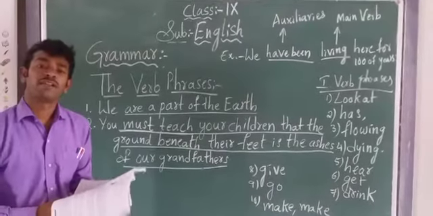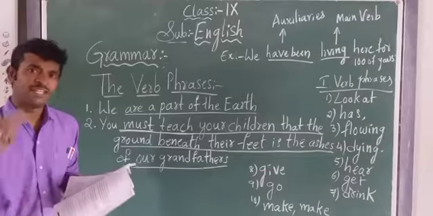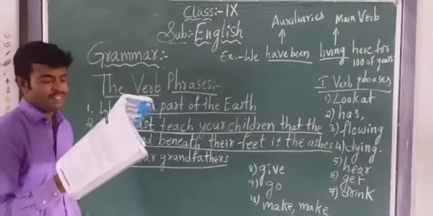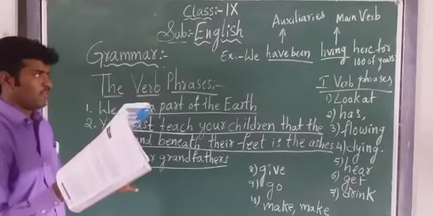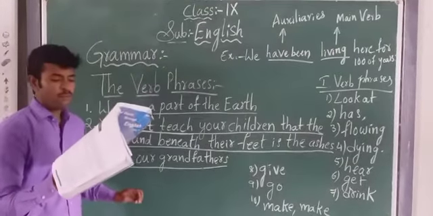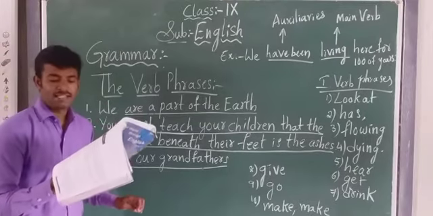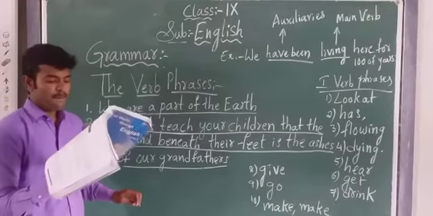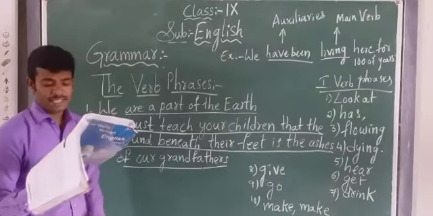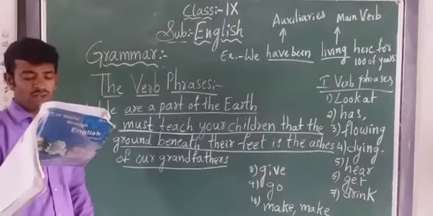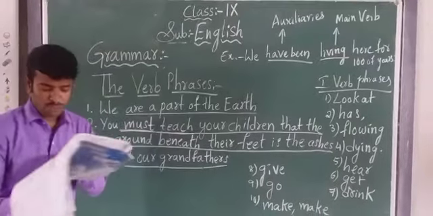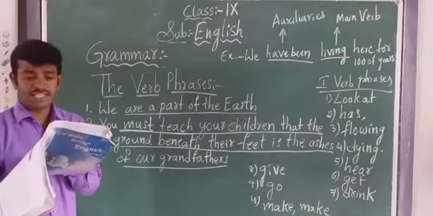What do you mean by the verb? A verb is an action word. Teaching is an action, or not? So, verb. Next, let us go to the first bit here. List all the verb phrases in the following passage. Identify the main verbs. Here one passage is given, and in that passage verb phrases are given. From the textbook, page number 72, the first bit is given, children.